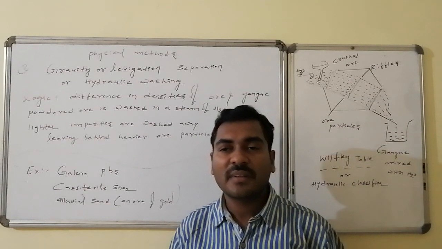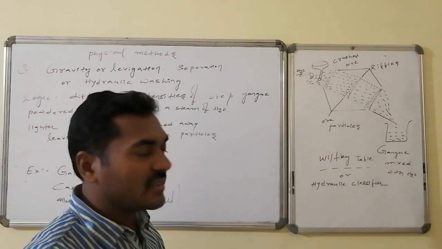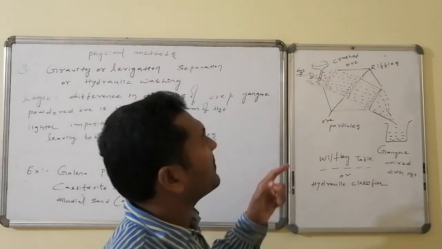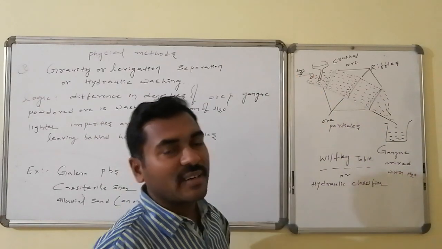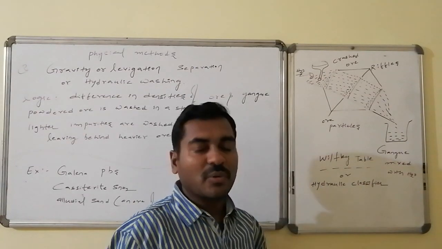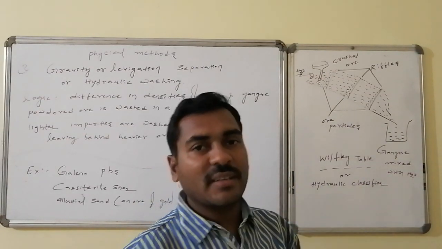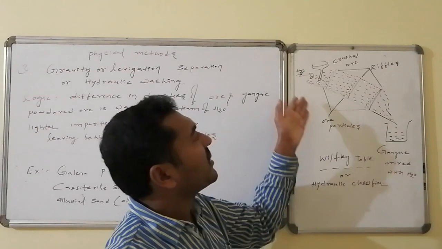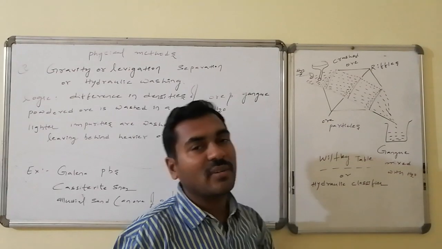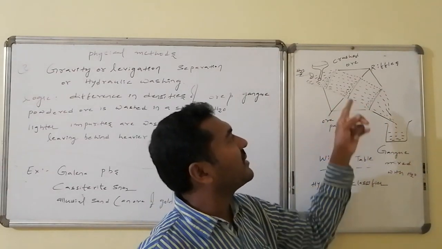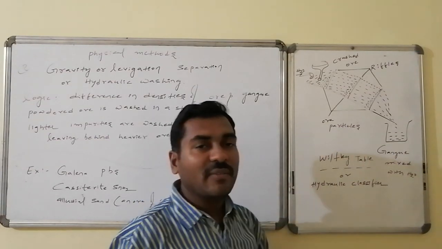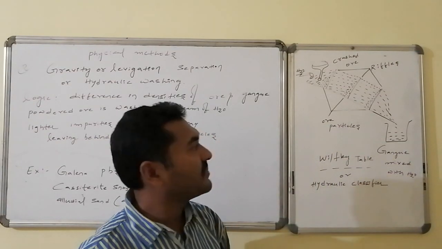In this method, the crushed ore is sent in a current, a stream of water. See, this is the water inlet, water will be coming, and here the crushed ore is present. Crushed ore is slowly released into the current of water, whereas ore particles along with the impurity particles are flowing through the water, and this is a slanting wall, and here some obstacles are kept, and these are said to be the riffles. Whereas this particular table is said to be the Wilfley table, otherwise hydraulic classifier.